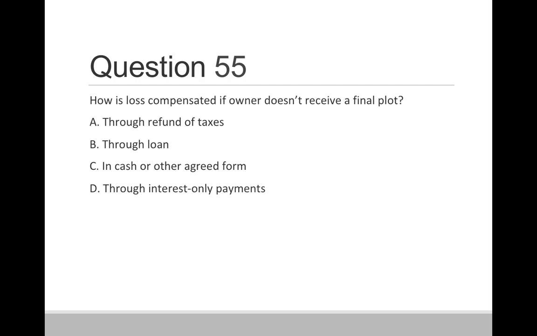Question 55. How is the loss compensated if owner doesn't receive a final plot? Option A, through refund of taxes. Option B, through loan. Option C, in cash or other agreed forms. And option D, through interest only payments. So correct answer is in cash or in other agreed forms.